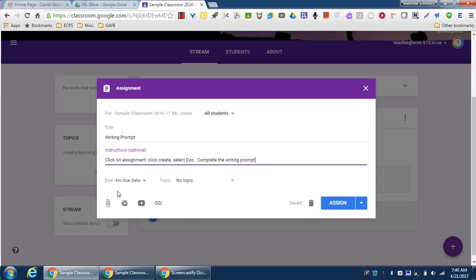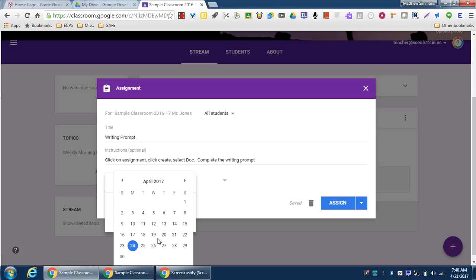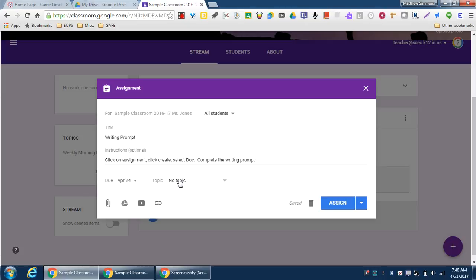All right, great. So due date. This is the cool thing about an assignment. I can actually pick a due date. I can pick a date and a time for this assignment to be due, which is pretty cool. Or you can leave it as no due date, which is what's up there right now. Topic. So here we go. You'll notice I can do my weekly morning message, or I can create a new topic. So let's call this one writing prompts.